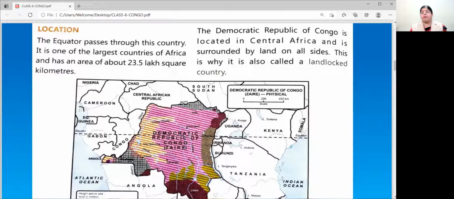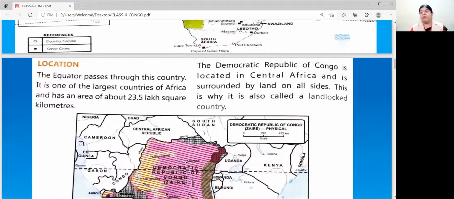The Democratic Republic of Congo is located where? In Central Africa, as I told you, and it is surrounded by land on all sides. That is why it is also called a landlocked country. Why landlocked? Because it is surrounded by land on all sides.